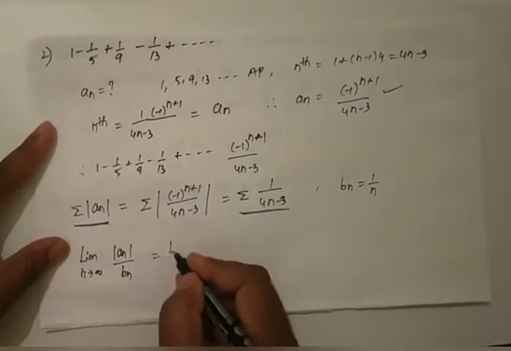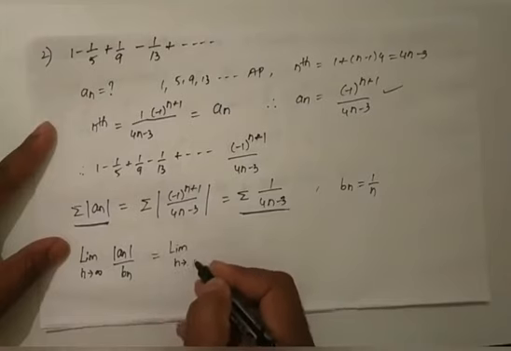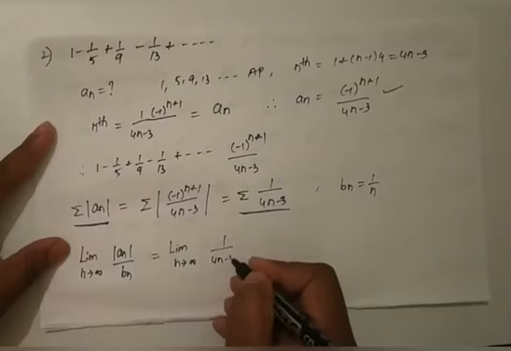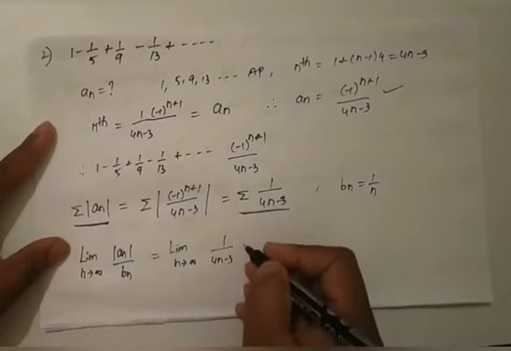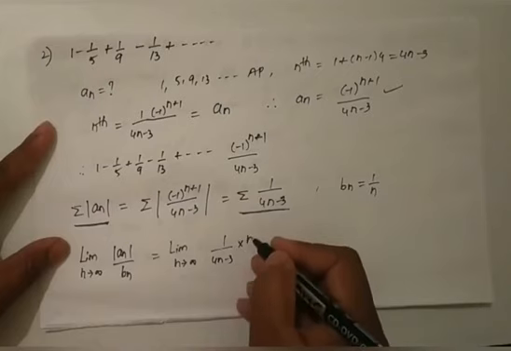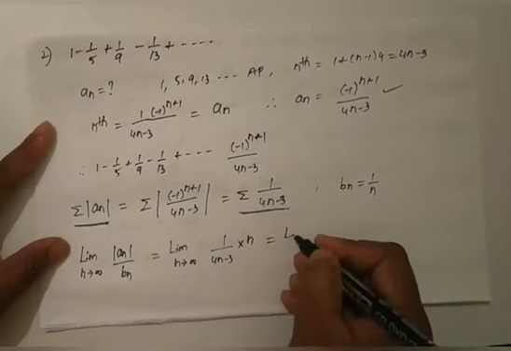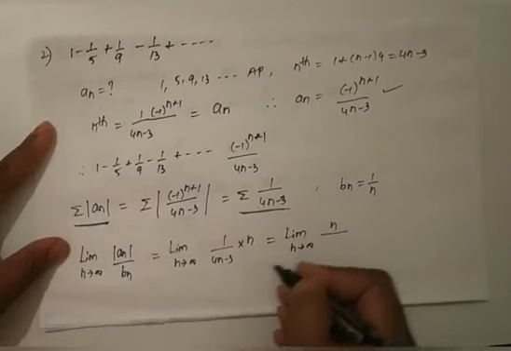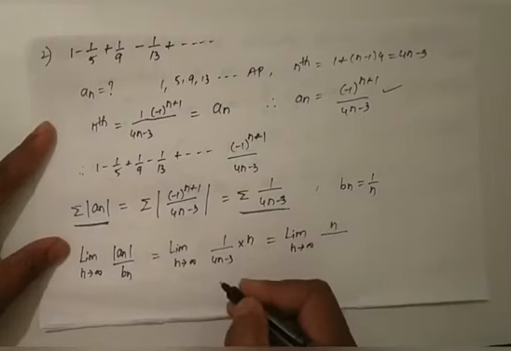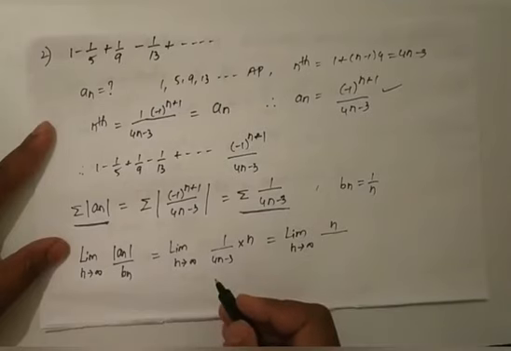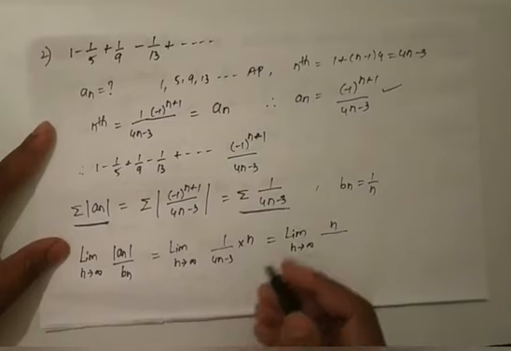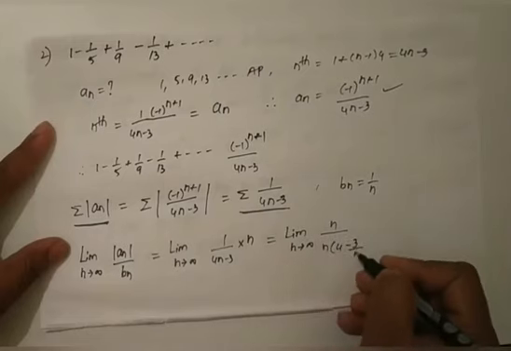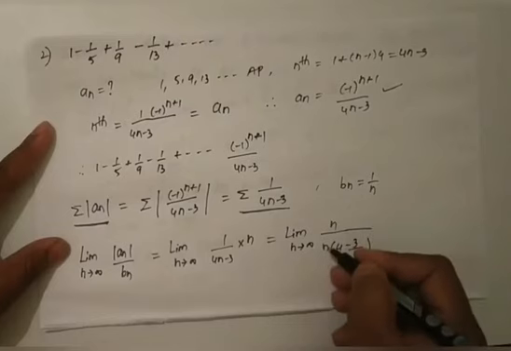Which is equal to limit n tends to infinity of modulus of 1 by 4n minus 3, divided by bn, which is 1 by n, that is, into n. Which is equal to limit n tends to infinity n by, in the denominator, taking n as a common factor, n of 4 minus 3 by n. So here n gets cancelled.